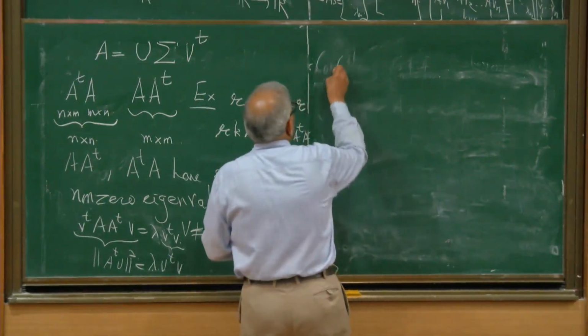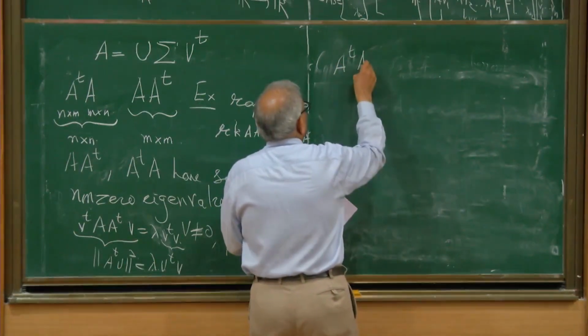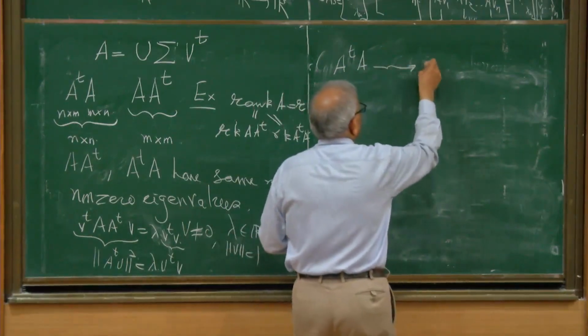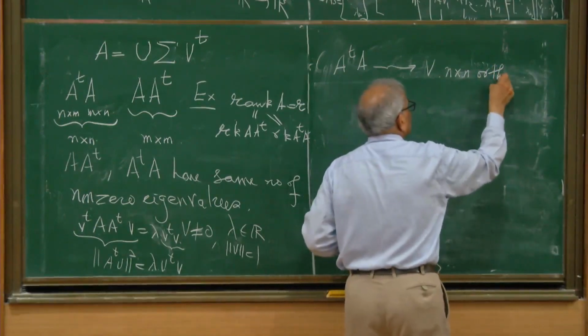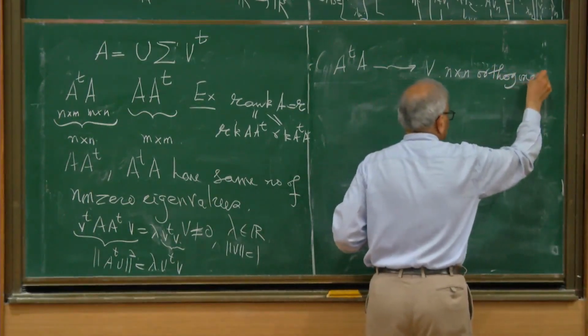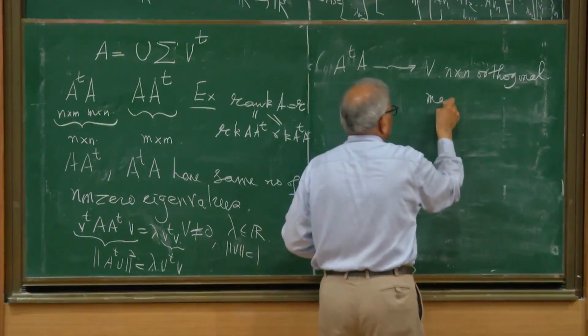Take A transpose A, and this will give me an n by n orthogonal matrix.